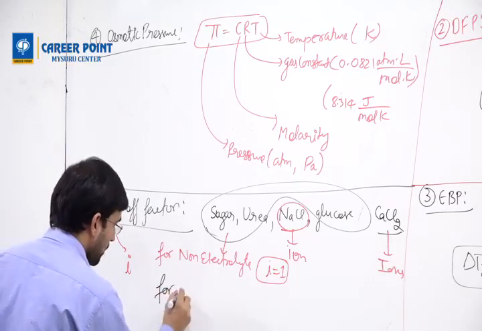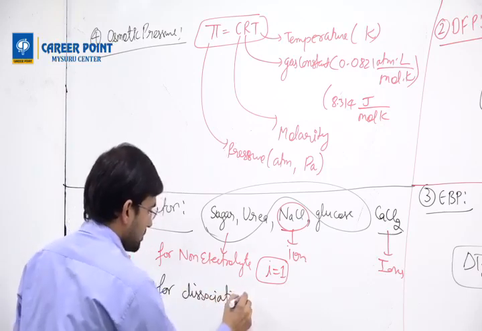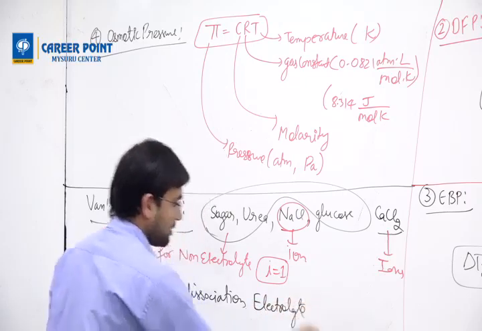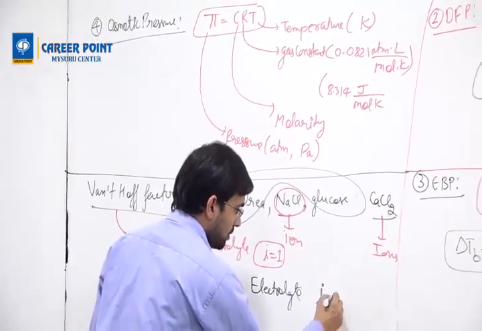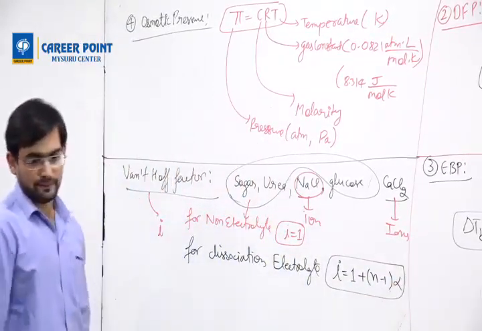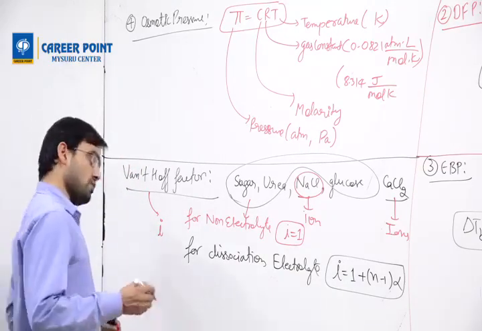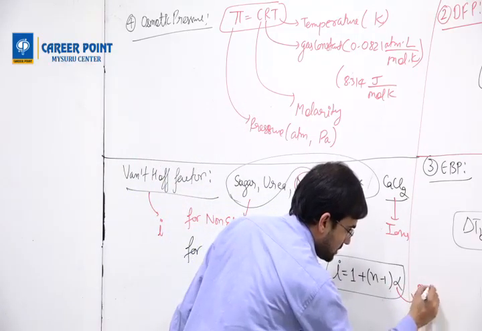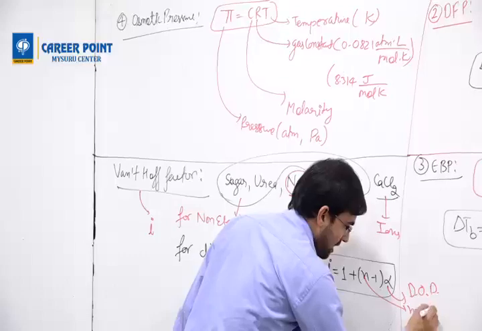Then for a dissociation electrolyte, i has a formula. i equals 1 plus (n minus 1) into alpha. For a dissociation electrolyte, the van't Hoff factor i equals 1 plus (n minus 1) into alpha. What is alpha? Alpha is the degree of dissociation. n is what? Number of ions.